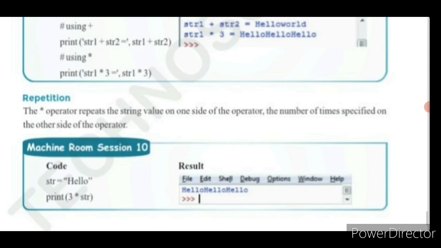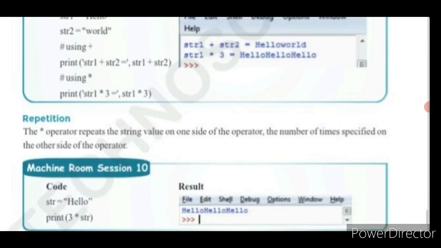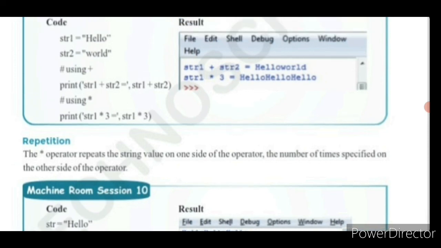See this example, print str1 into 3. It is mentioned as it is in the output window. So str1 multiplication of 3, which means this hello world, hello is going to print str1 string. Hello is there, no? So hello is going to be printed thrice. Okay, so hello hello hello.